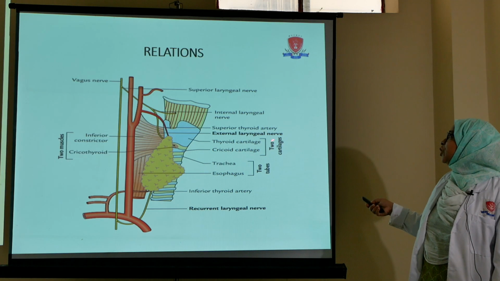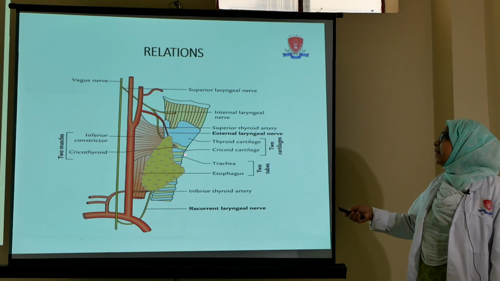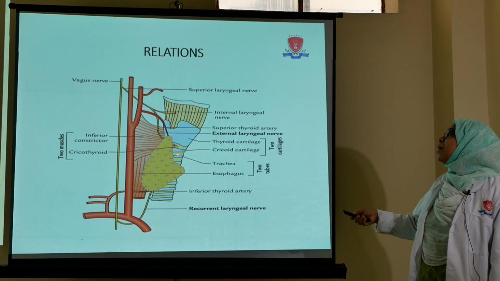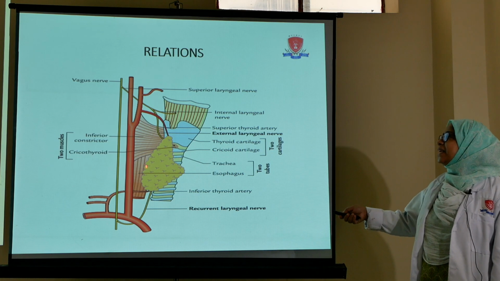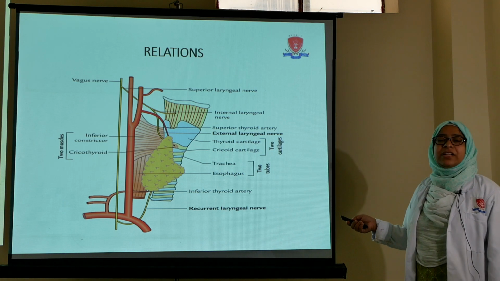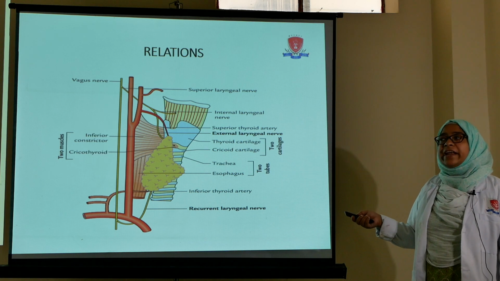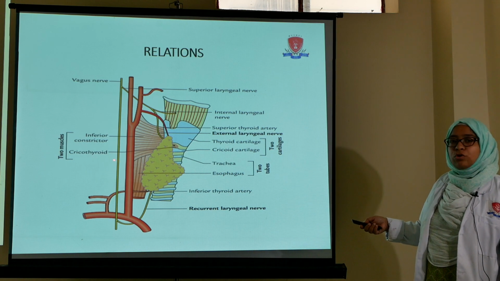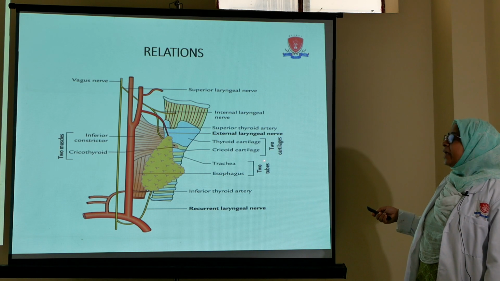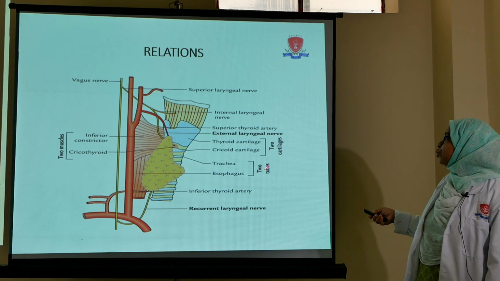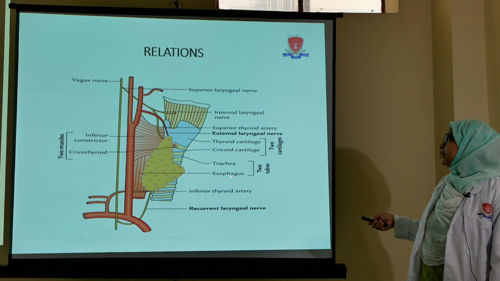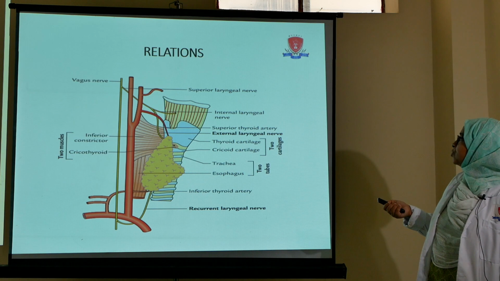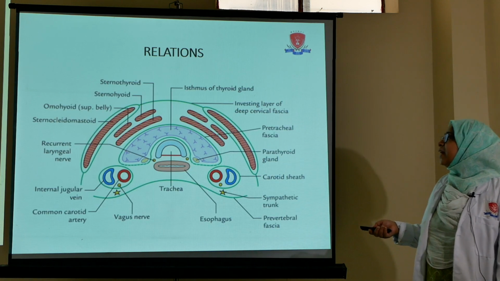It is related with two cartilages, that is the thyroid cartilage and the cricoid cartilage, as well as two tubes. One is called the trachea and the other one is the esophagus. That's why you have to remember that the medial surface is related with the relation of 2, that is two muscles, inferior constrictor and cricothyroid, two cartilages, thyroid and cricoid cartilage, and two tubes, that is trachea and esophagus. So this is all the relation about the medial surface. In the next image we can see the relations on the lateral surface.